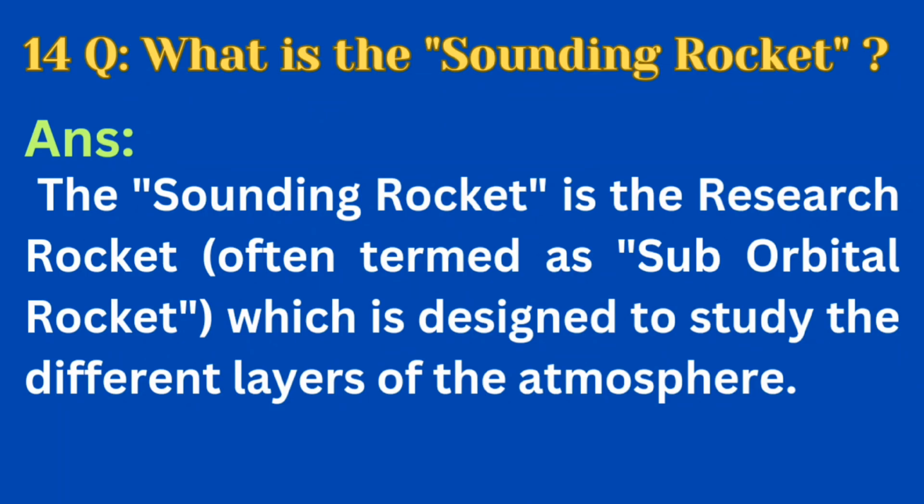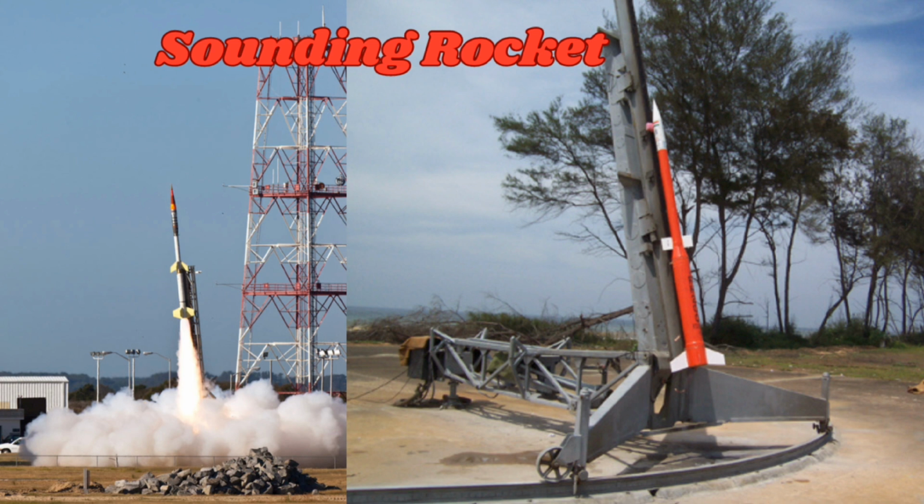Now the question number 14. What is the sounding rocket? The answer is the sounding rocket is a research rocket often termed as suborbital rocket, which is designed to study the different layers of atmosphere. Actually, these rockets are used for research purposes. Students, this is the picture of sounding rocket.